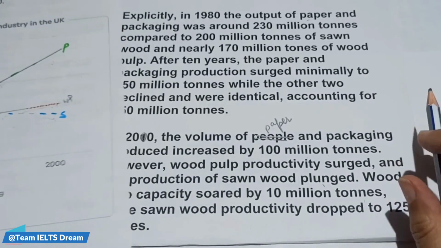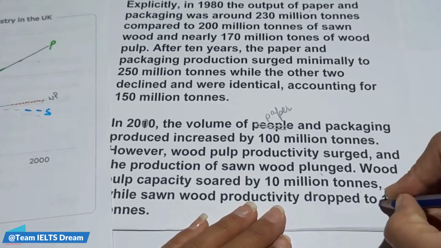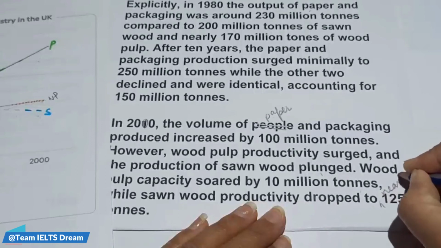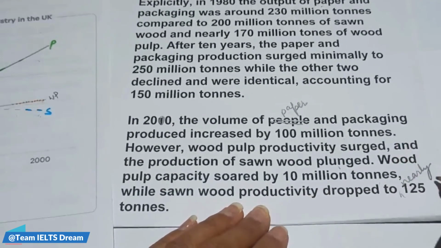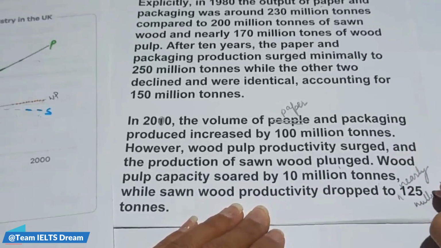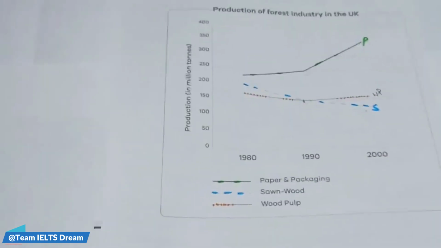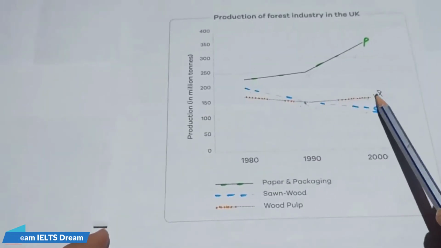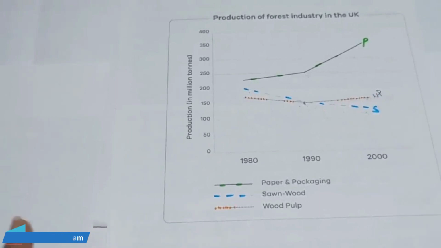So we can say nearly this, right? Because we can't say any exact number. So dropped to nearly 125 million tons. And the capacity of wood pulp soared by 10, we can say here, from 150 to around 160.